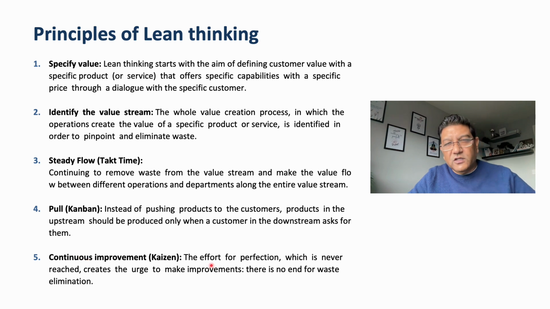Now, in terms of continuous improvement, nothing is perfect. There is always room for improvement in whatever we do in our life. Whenever we are producing something, either products or services, there is always room for improvement, and that is what we are seeking through lean implementation: that we keep improving, we keep eliminating the waste, and we keep minimizing the waste out of that process.